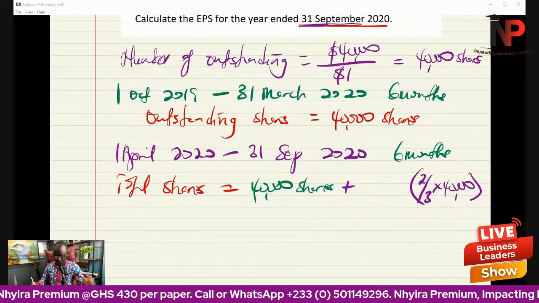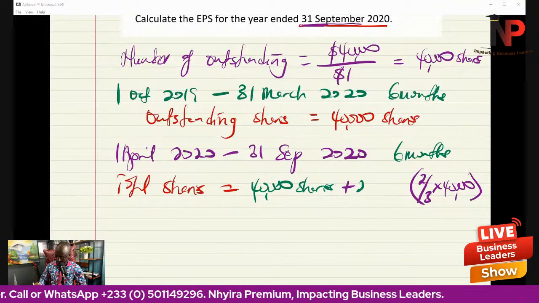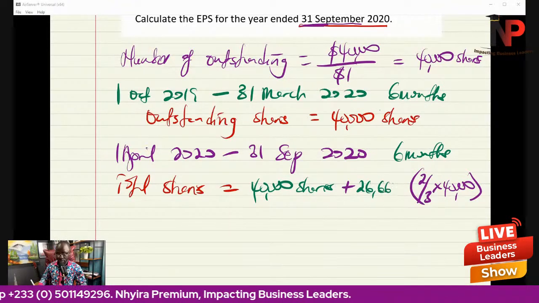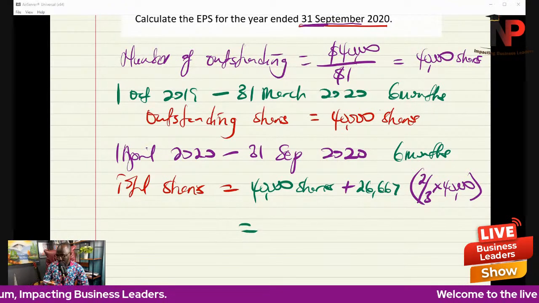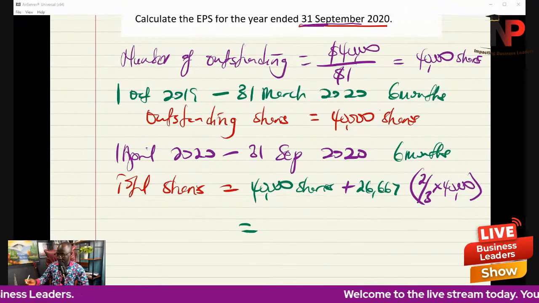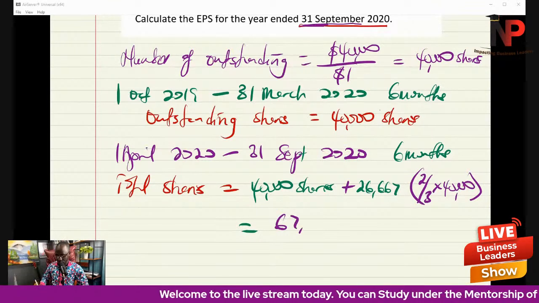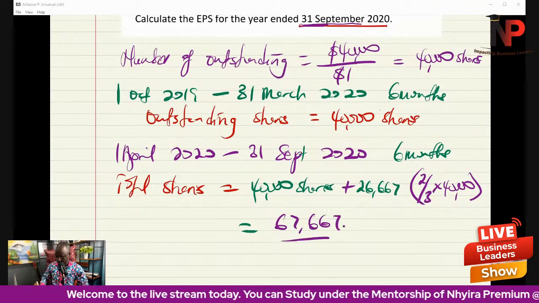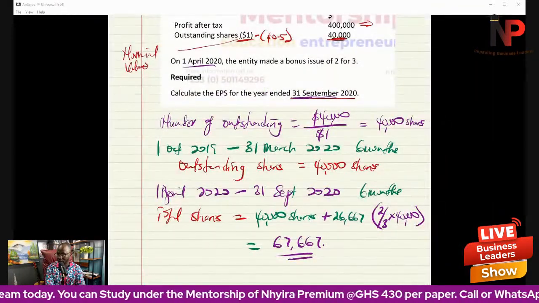So what do we have there? Let's see. We'll have 26,667, so that our total shares from April to 31st September will be 66,667. I hope you are getting the picture well.